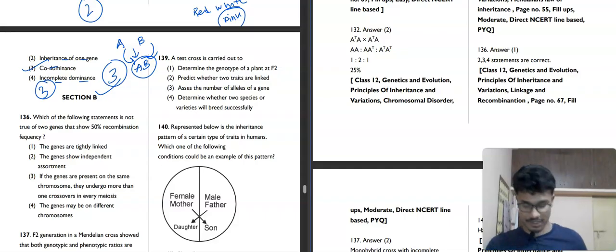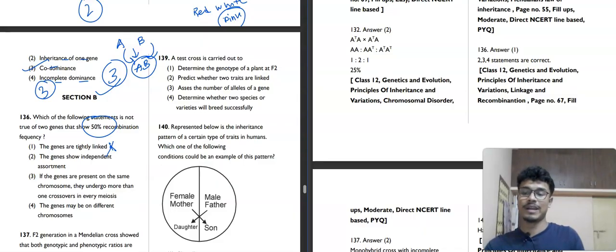136. Okay, let's read it. Which of the following statements is not true of two genes that show 50% recombination frequency? The genes are tightly linked. So if someone is showing 50%, the genes are tightly linked, so it is absolutely not correct.